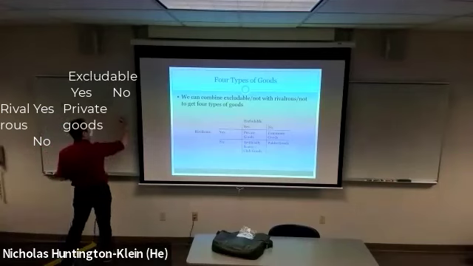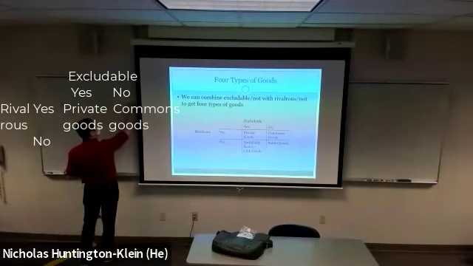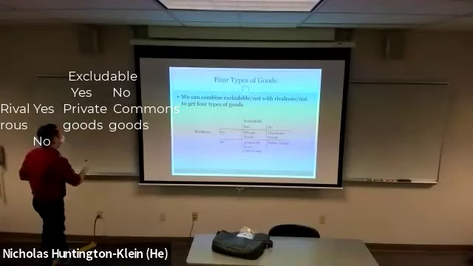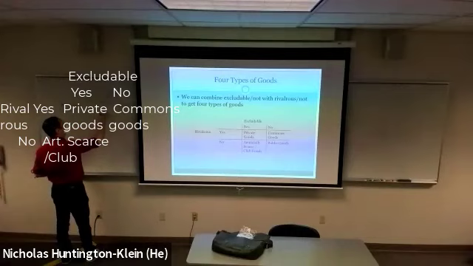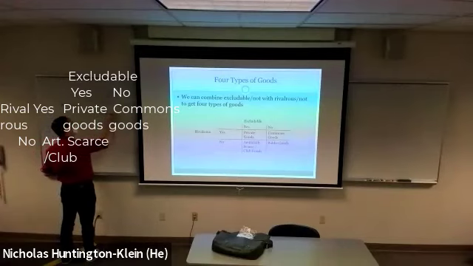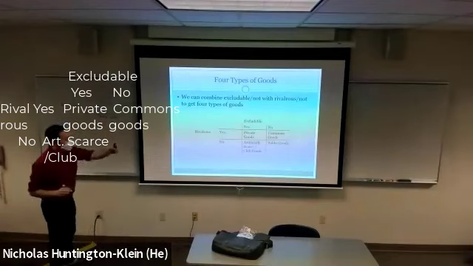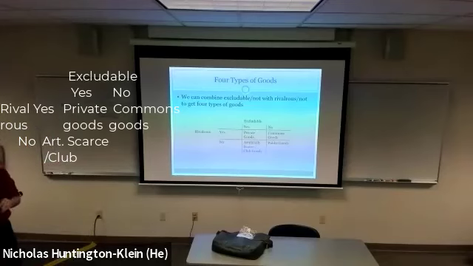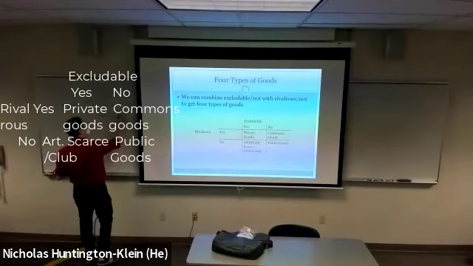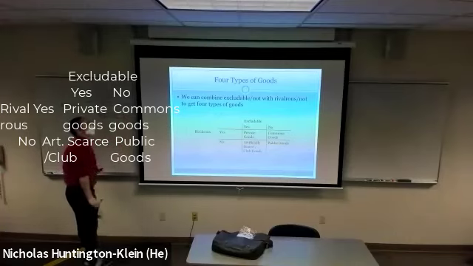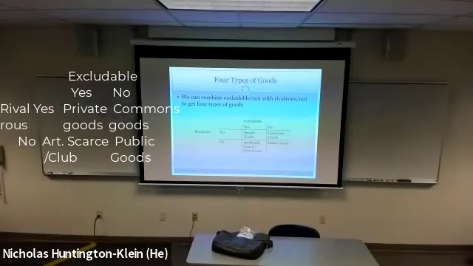So what are things that are rivalrous but not excludable? These are called commons goods. Things that are excludable but not rival, we could call those artificially scarce, or club goods. And then finally, things that are neither rivalrous nor excludable, those are called public goods. All right, so let's see what each of these things are, discuss what happens when we have them.